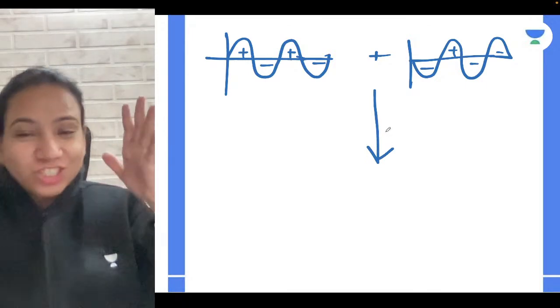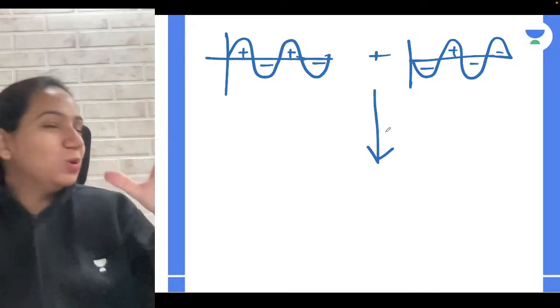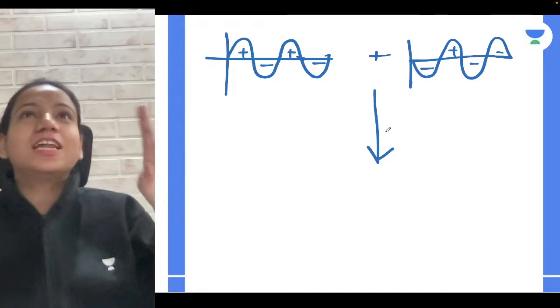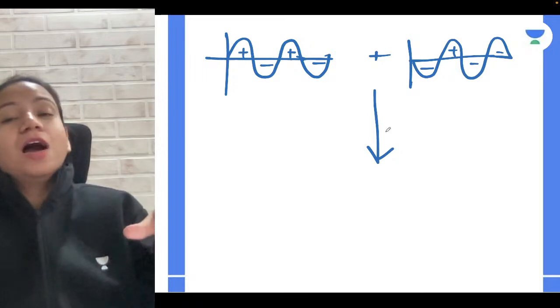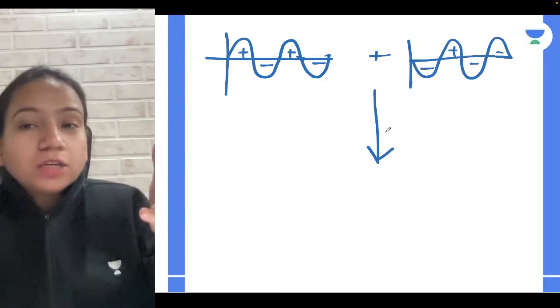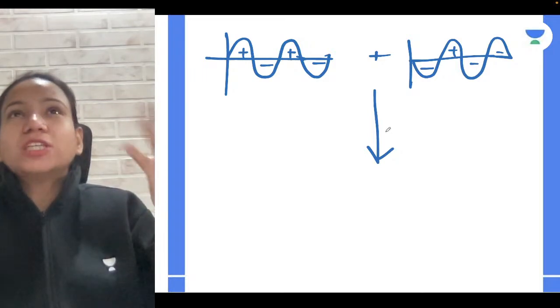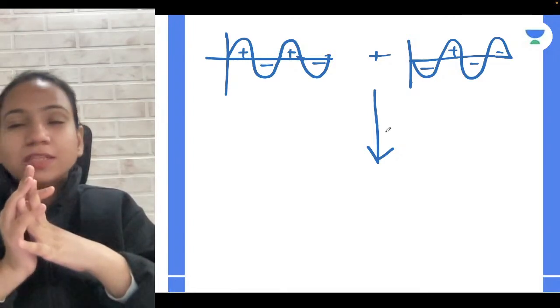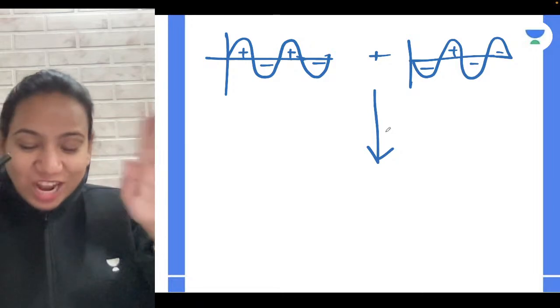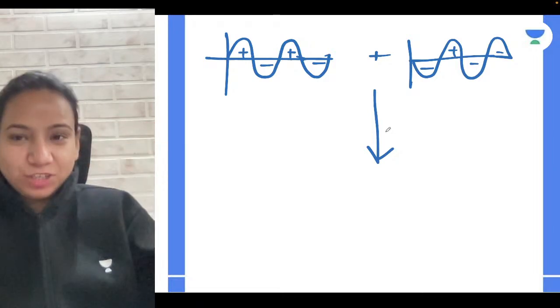It's not like the charges, guys. You don't have to think like opposite charges attract each other and same charges repel each other. Why is it not happening like this? It's not the charges exactly, it's just a representation, for a crest and trough.